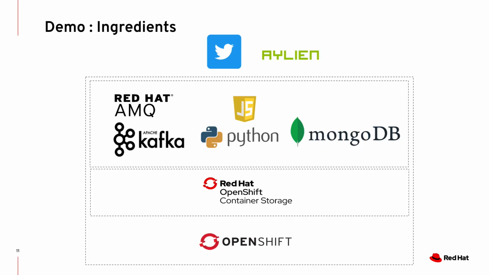The ingredients for the demo is, of course, OpenShift, which is the base platform we're gonna use. Storage is provided by Red Hat OpenShift Container Storage. The app stack looks like AMQ Streams Kafka for stream ingestion, Python for the backend API that we have used, JavaScript front-end app, and MongoDB for NoSQL data collections. Externally, we're going to use Twitter feeds in real time, and we're also going to use Island service for text processing.